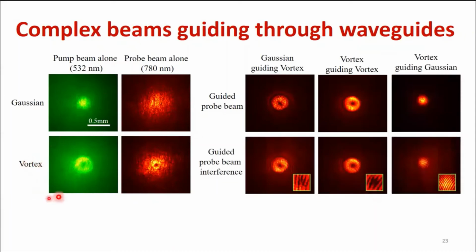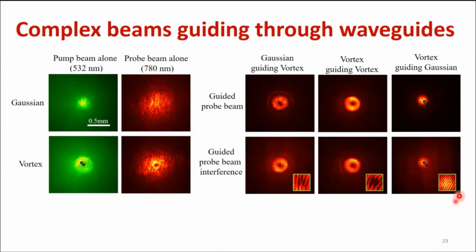Finally, we create a vortex pump beam, this donut-shaped structure goes through, and then we send a Gaussian beam, and the Gaussian beam is guided through this donut-shaped waveguide. There is only one thing: our beam slightly shifts to the side, which makes sense, because if we have any instability in our alignment, our beam shifts to the highest index of refraction, to the highest intensity of the pump beam, which is the side of the pump beam.